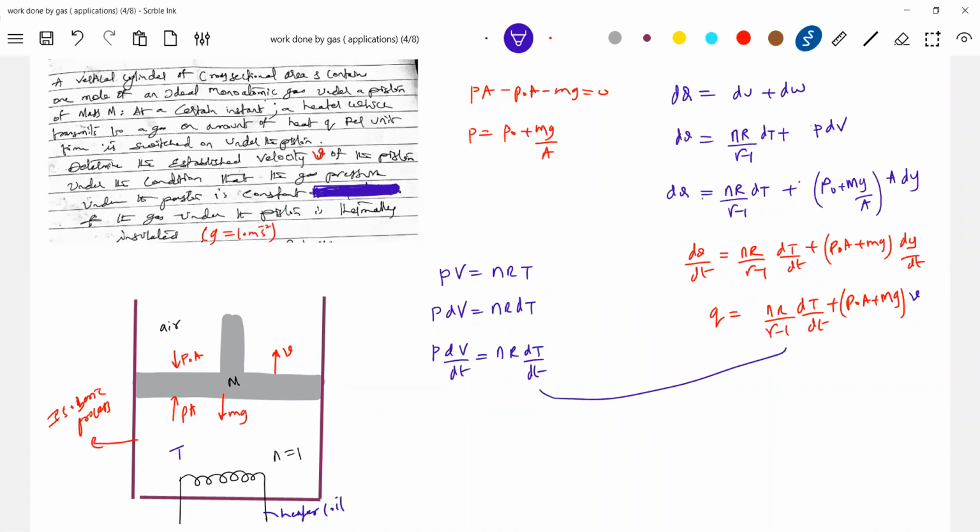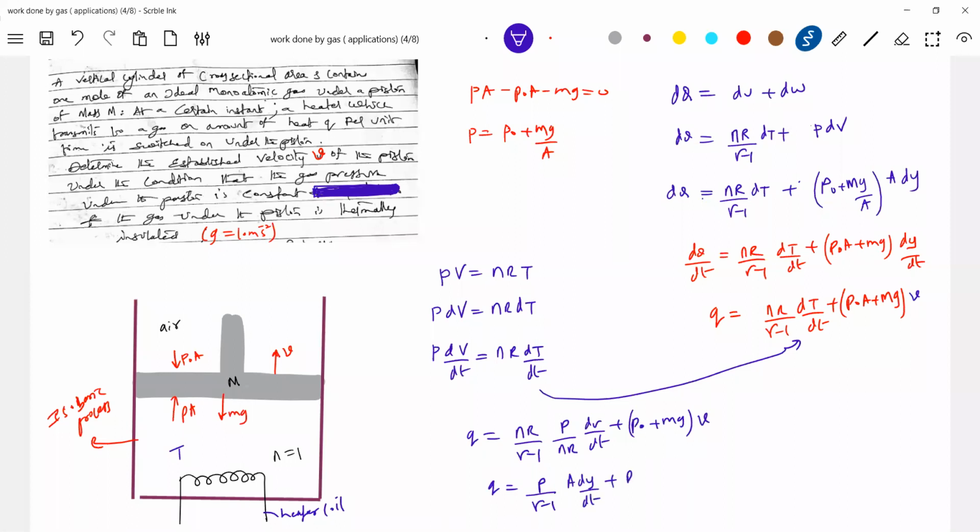Substitute this here, so Q equals nR over gamma minus 1 times P by nR times dV by dt, plus P naught A. The nR gets cancelled, so Q is equal to P over gamma minus 1 times dV by dt, where dV is A dy.